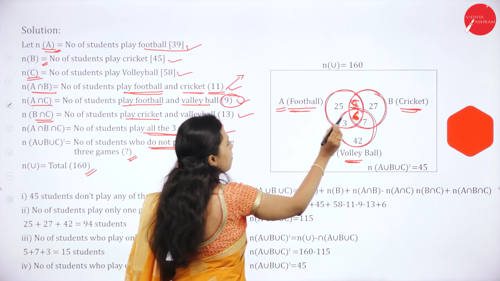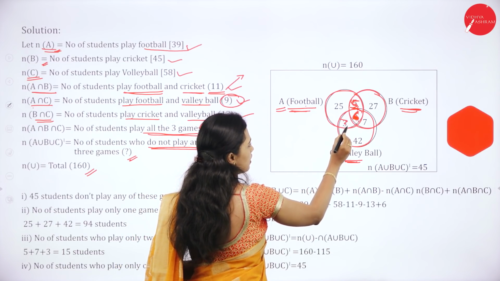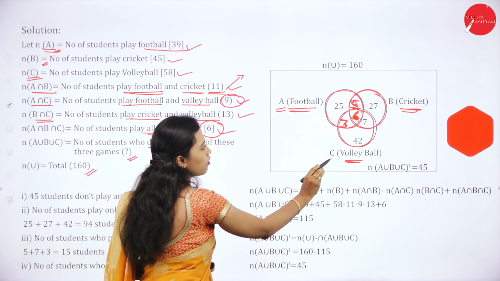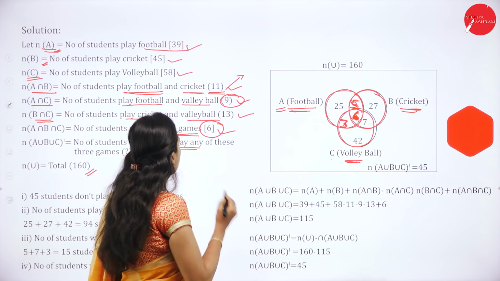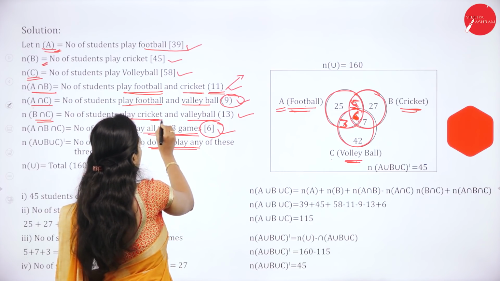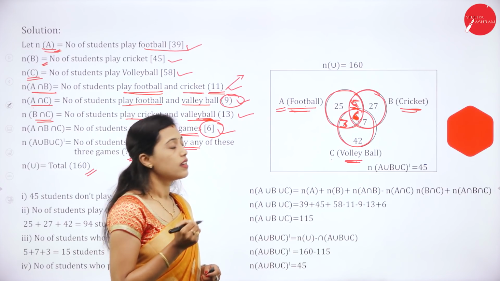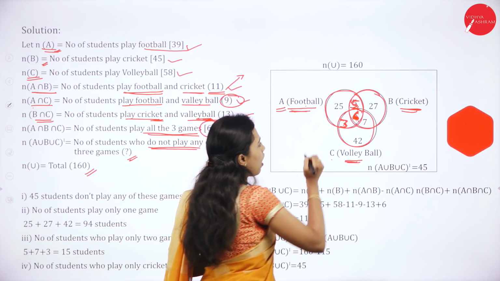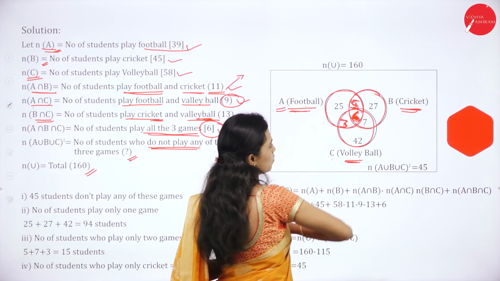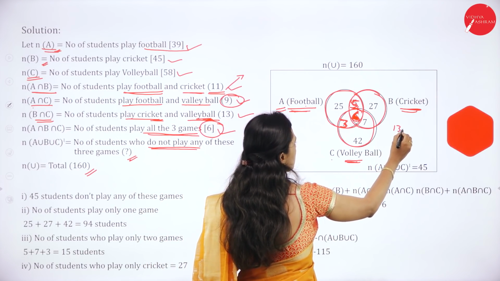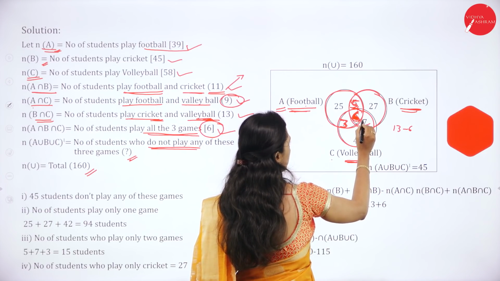So 9 minus 6 is 3. So 3 students play football and volleyball. Then number of students who play cricket and volleyball. There are 13 students. Out of 13 students, 6 play all the 3 games. So 13 minus 6 is 7.